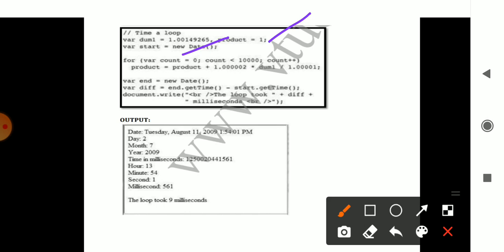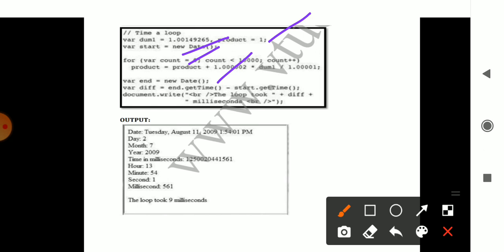Then for count 0, count less than 10,000, count++ is considered. Now product equals product plus 1.000 multiplied by dum1 divided by 1.0001, like that. You can take your own variable, whichever it is. Then end with a new Date.